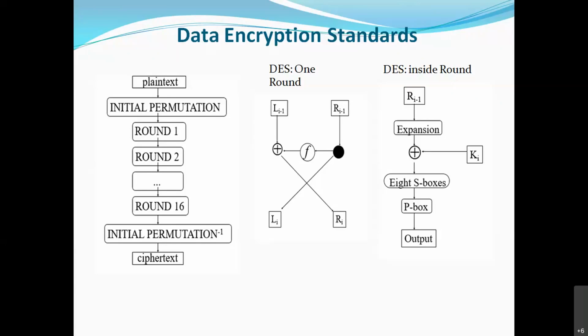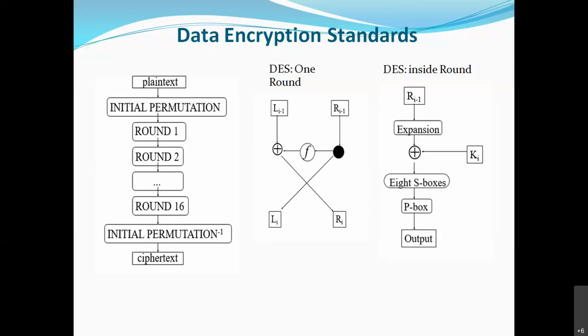This concept is used again in many places. Okay, in 11th standard, so you know what permutation is and I will not explain it. But initial permutation means what? Bits are shuffled. So these 64 bits are shuffled, and all 64 bits will go through 16 rounds. The output of the first round goes to round 2, and so on, and whatever is the output of round 16, again a final permutation is done, and then the ciphertext is generated.